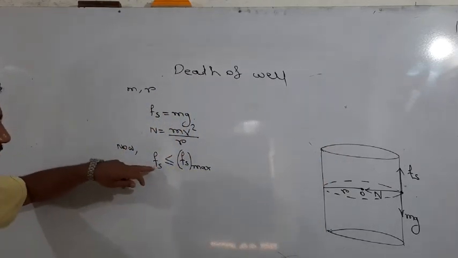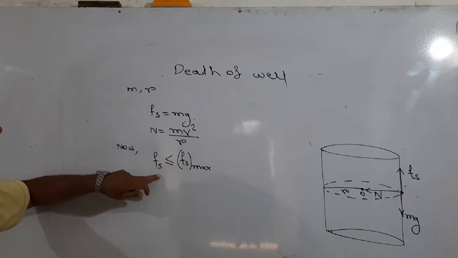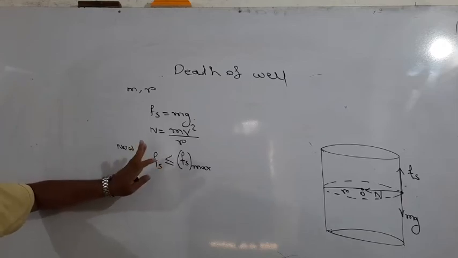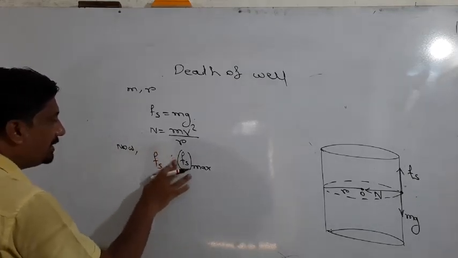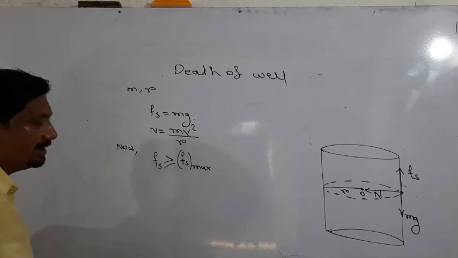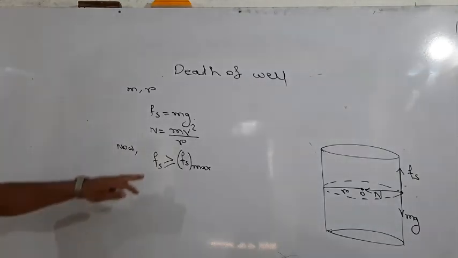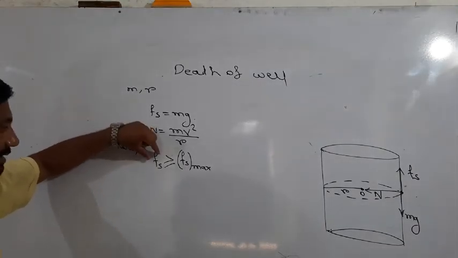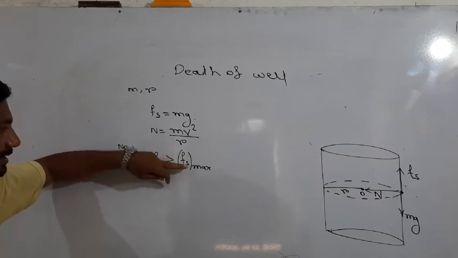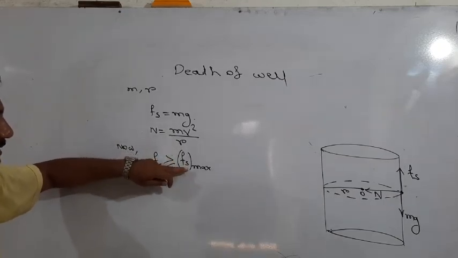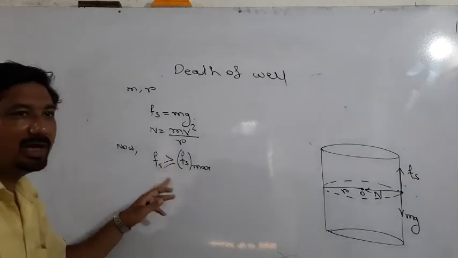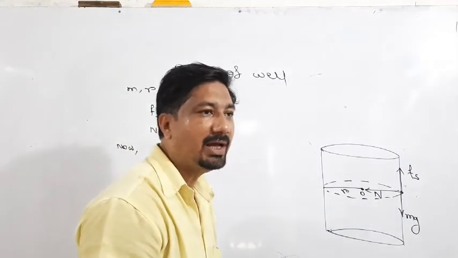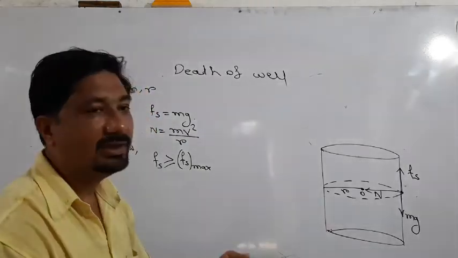The static frictional force must be less than or equal to the maximum static frictional force. If instead the frictional force is greater than the maximum value, we know that above the maximum limiting value the body is in motion.